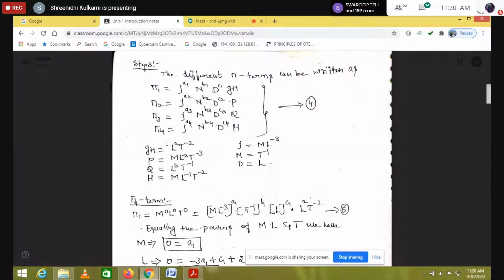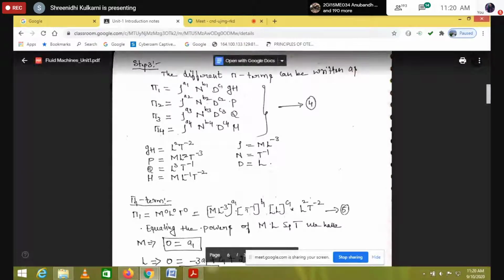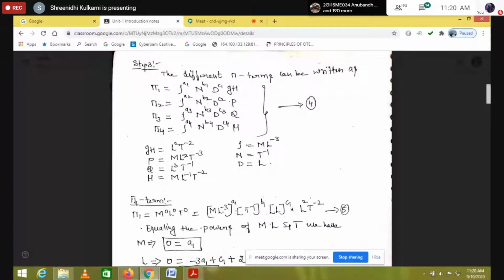So yeah, I wrote there T to the power of minus 1. No, it is not minus 1. It is L cube by T, because second is time. So I wrote L cube by T, and finally I want L cube T minus 1. So I'll come for Q, discharge. You see here the third one, discharge. It is meter cube per second. So L cube T minus 1. So already I converted this one.